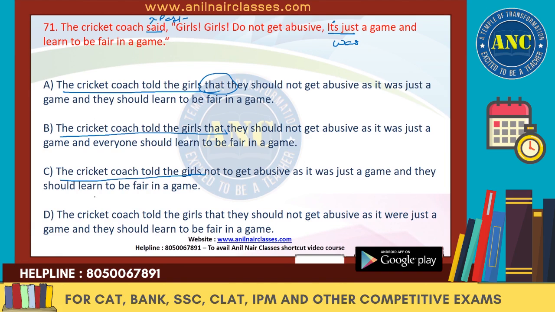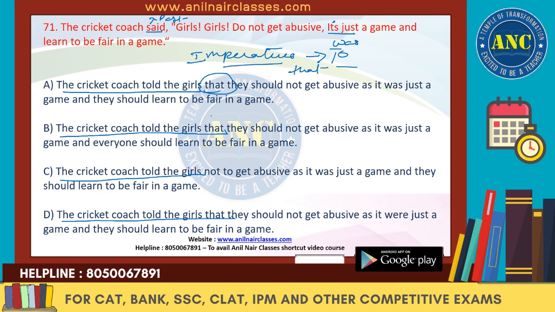Now that is not there. The cricket coach told the girls that. So now do we really need that or not? We have to decide that. We don't need that over there. The incorrect do not get abusive, because what kind of a sentence is it? Do not get abusive. It is an imperative sentence. So we know that when it is an imperative sentence, what do we use? We use to over here. We will definitely not use that.